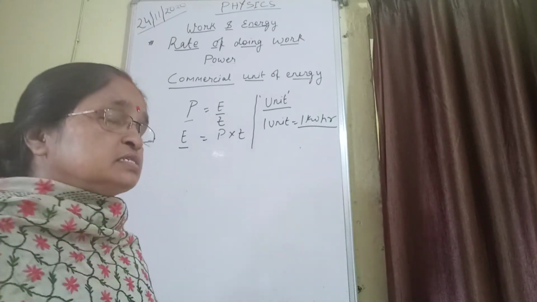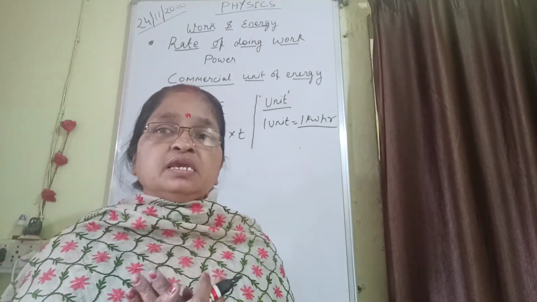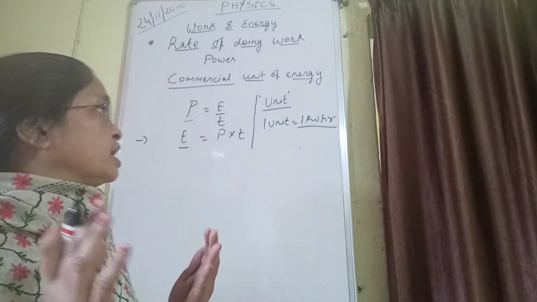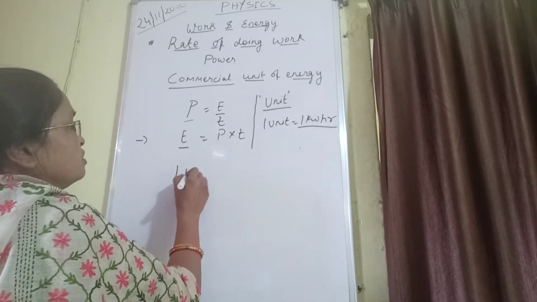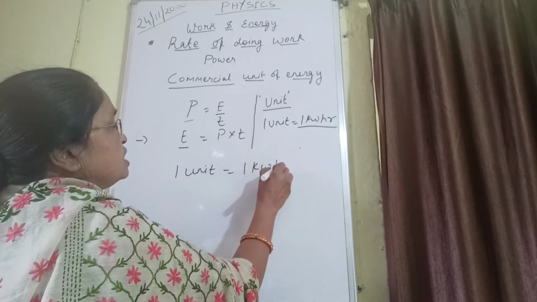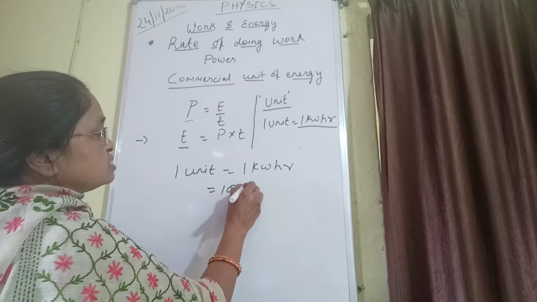And like this, we pay the electricity bill. So let us see how much total energy is consumed in 1 unit. So 1 unit is equal to 1 kilowatt hour, and 1 kilowatt means 1000 watt